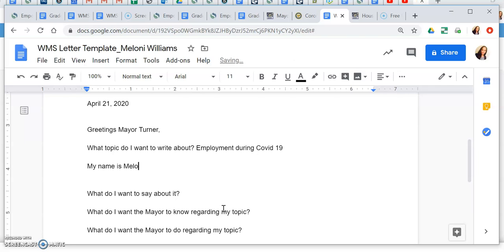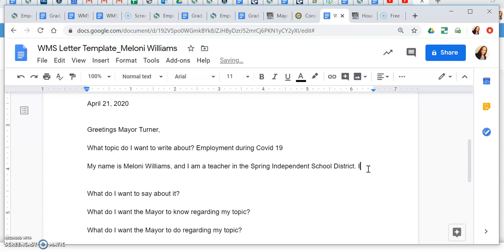My name is Molly Williams. I'm a teacher. So since I'm writing about employment, I'm mentioning my employment, okay? It's relevant. So I have my first sentence.